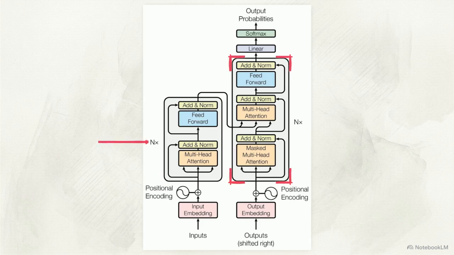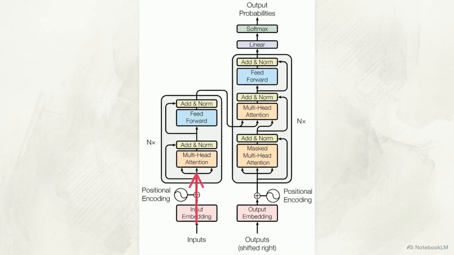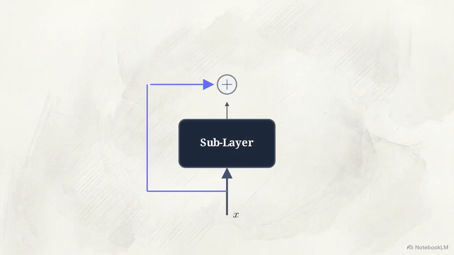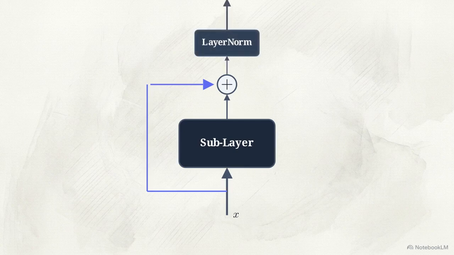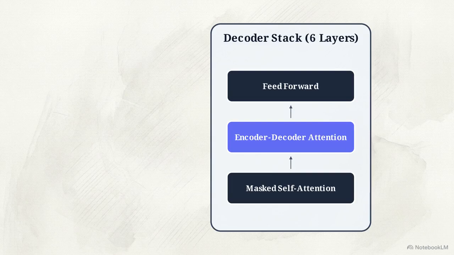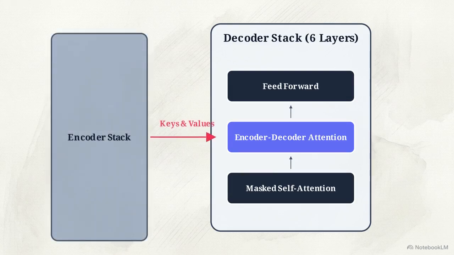The encoder comprises 6 identical stacked layers, each containing a multi-head self-attention mechanism and a position-wise fully connected feed-forward network. Around each sublayer, the engineers placed a residual connection followed by layer normalization. The decoder stack uses 6 identical layers as well, but it inserts a third sublayer, performing multi-head attention directly over the completed output of the encoder stack.